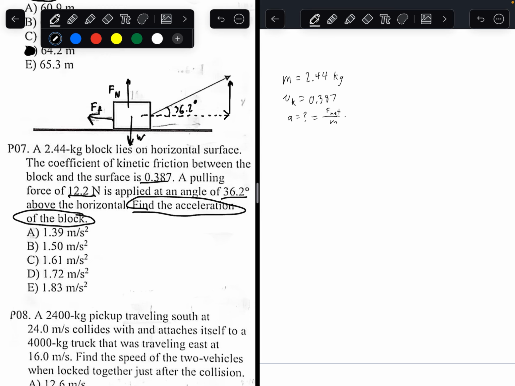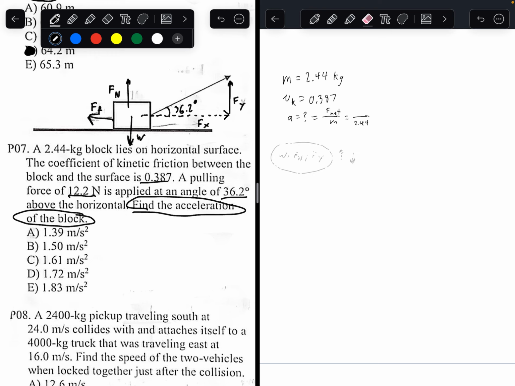So we know the mass of the object is just 2.44. We want to find the net force in newtons. So how do we find that? Well, let's find the net horizontal force, and then let's find the net vertical force. Let's find the net vertical force first. What are all our vertical forces? Well, we have weight, we have normal force, and we have the force in the y direction. These are all the vertical forces.